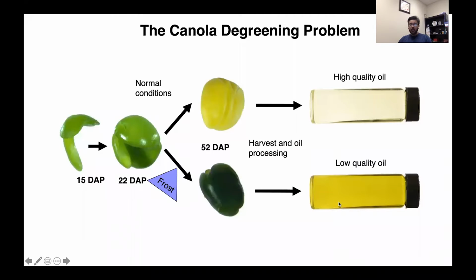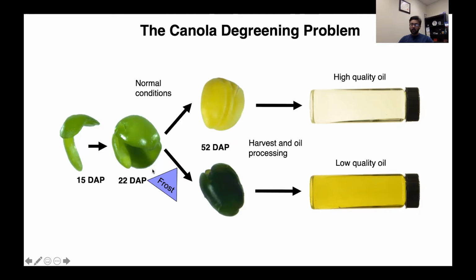For today's talk, we are going to be looking at the canola degreening problem. So what is the canola degreening problem? When canola matures under normal development, when there's no frost, the embryo loses all its chlorophyll and becomes pale yellow. When you press it, you get high quality oil.